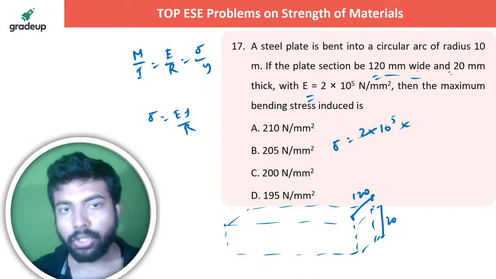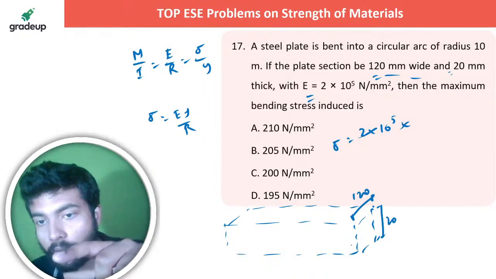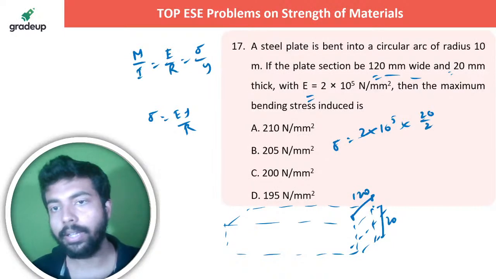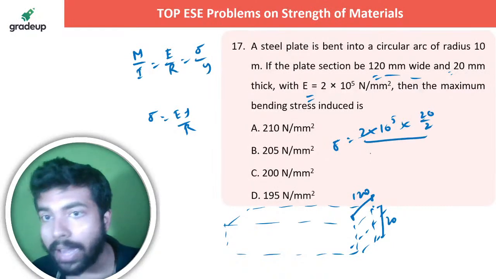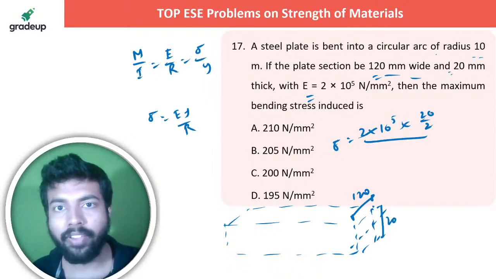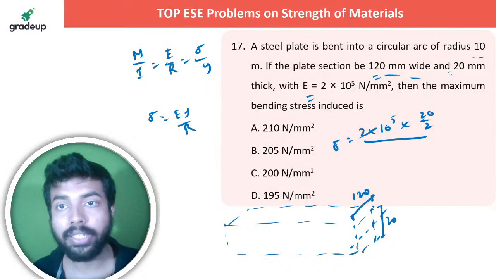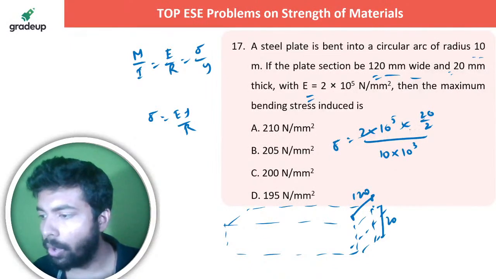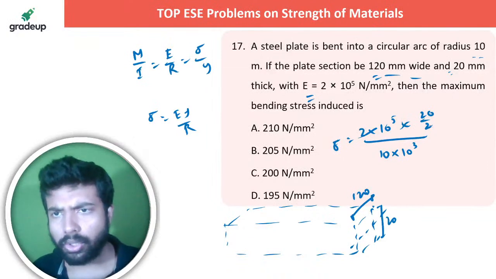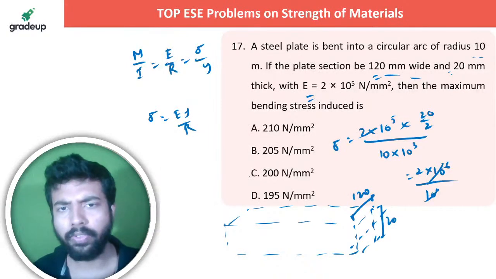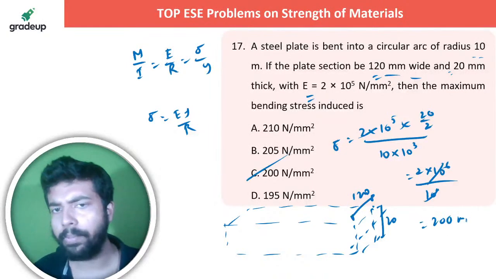Right, so this is Y. Y मतलब फिर कौन सा चीज हो रहा है दोस्त आपका? This is the 20 by 2 wala Y, right? And if I talk about R, R is the radius of curvature, that is told in the question as 10 meter. So 10 meter माने है 10,000 millimeter, right? So it's 2 into 10 to the power 6 divided by 10 to the power 4. So it's very simple, 200 MPa.